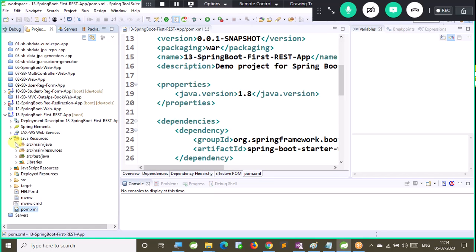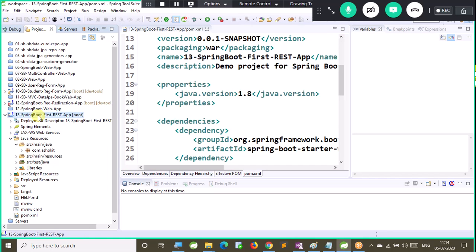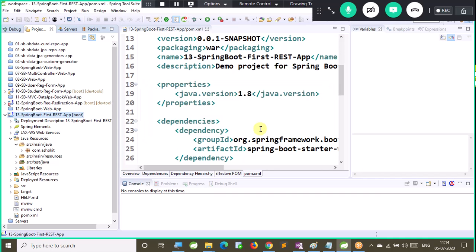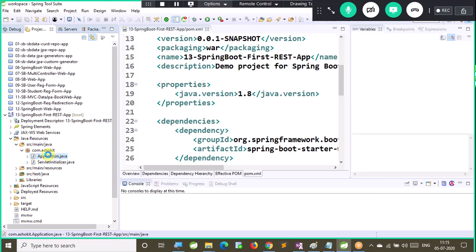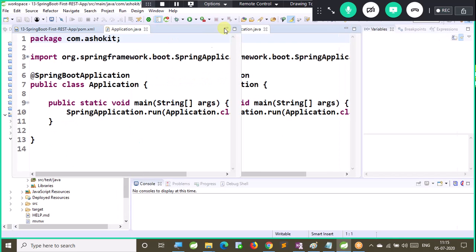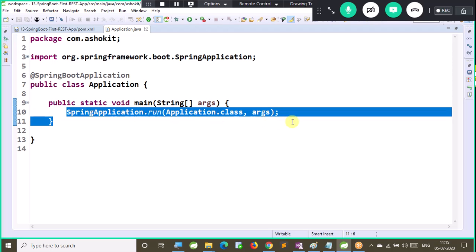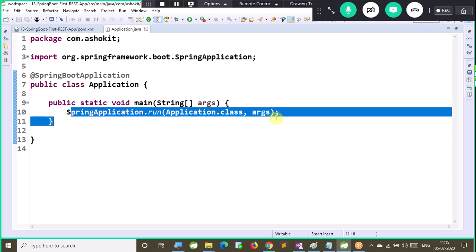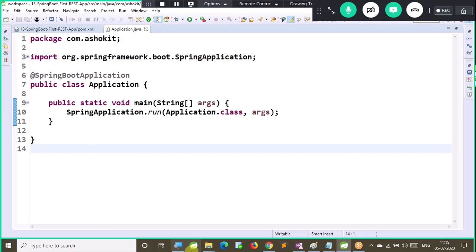Now after this, by default, one class is created which is called the start class of Spring Boot, from where the project execution is going to begin. Now see here what is there in this start class. Two things will be available. One is the SpringApplication.run method, another one is @SpringBootApplication. We discussed very clearly how things are working in Spring Boot internally. So this is a start class. Any explanation required?